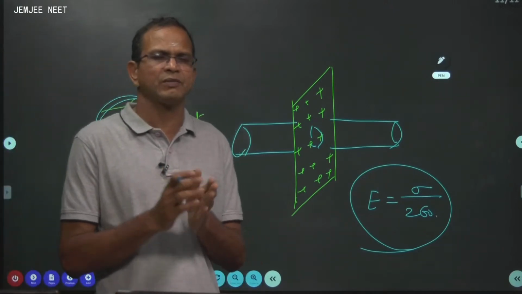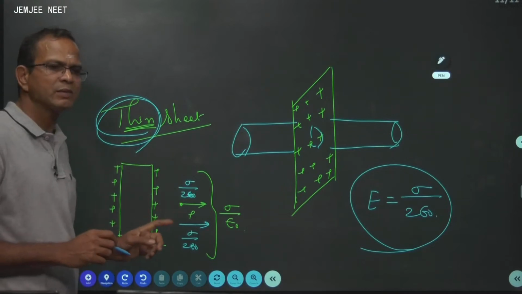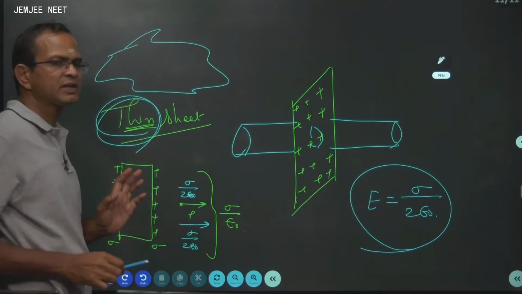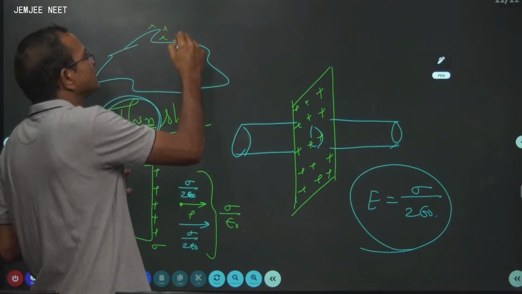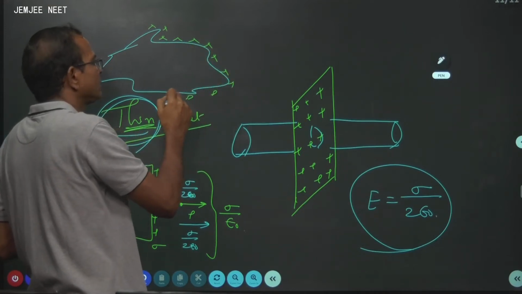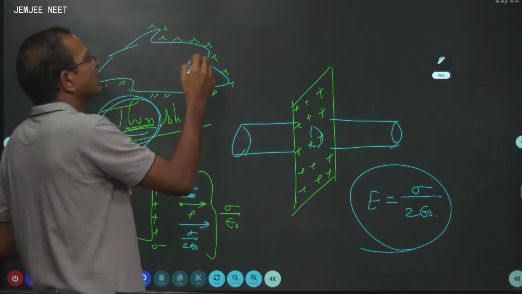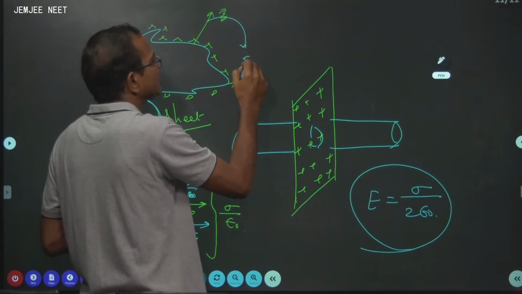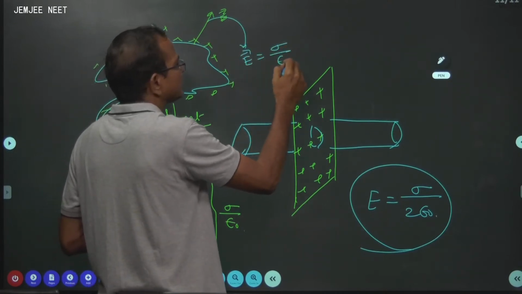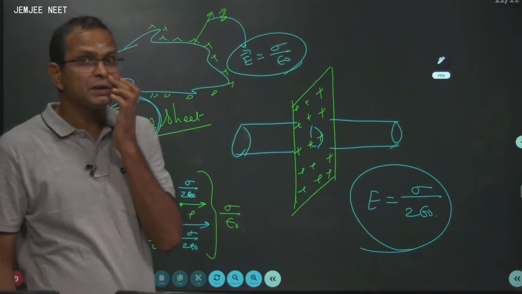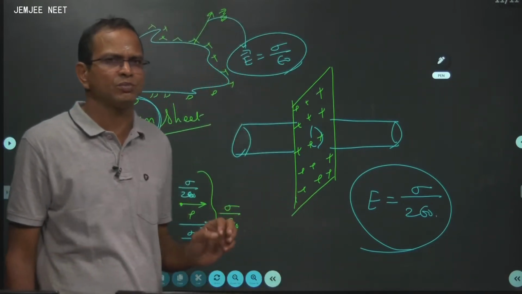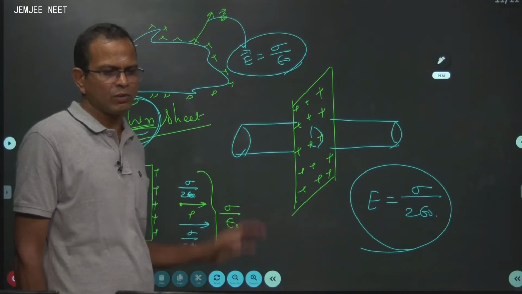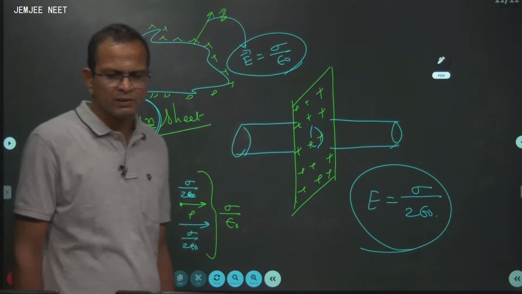Therefore, instead of a thin sheet, if you have a thick sheet, the electric field near the thick sheet is given by sigma by epsilon naught. Not only for this, for any general body, suppose you have an irregular shape like this, which is completely charged. What's the value of the electric field at this point? The electric field at this point is given by sigma by epsilon naught. So the electric field near the surface of any charged body, preferably metal, is simply given by sigma by epsilon naught, whatsoever the shape.